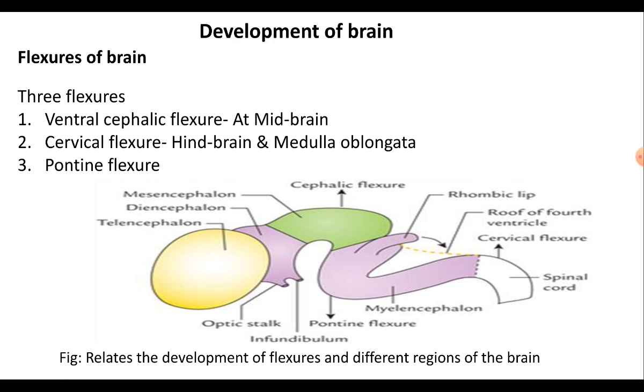Flexures of the brain. Flexure formation is the third stage of brain development in the vertebrates, where 3 flexures are formed in the embryonic brain as a result of unequal growth in the different parts of the brain, and these flexures are the foldings that are formed at different regions of the brain.